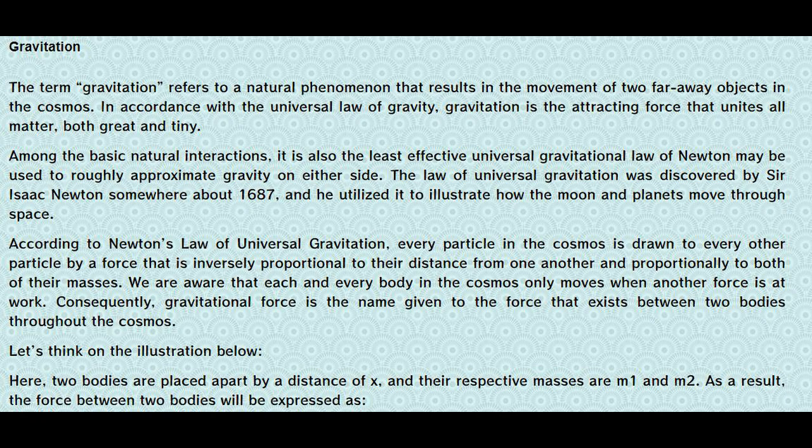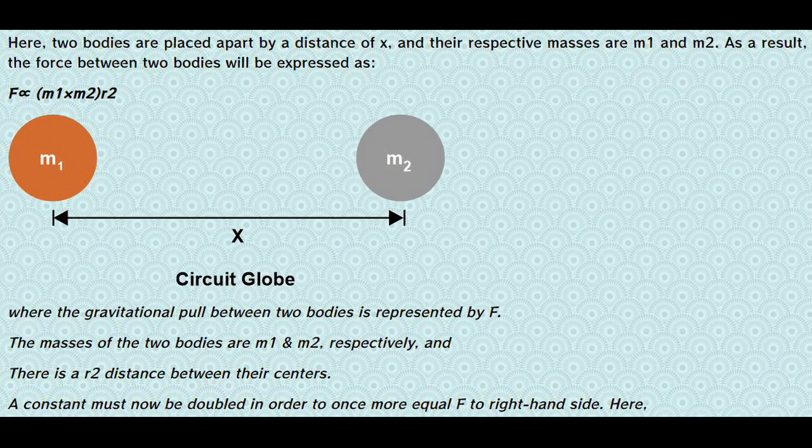We are aware that each and every body in the cosmos only moves when another force is at work. Consequently, gravitational force is the name given to the force that exists between two bodies throughout the cosmos. Let's think on the illustration below. Here, two bodies are placed apart by a distance of r, and their respective masses are m1 and m2. As a result, the force between two bodies will be expressed as F is proportional to m1 times m2 over r squared.